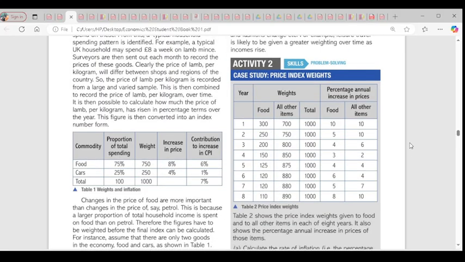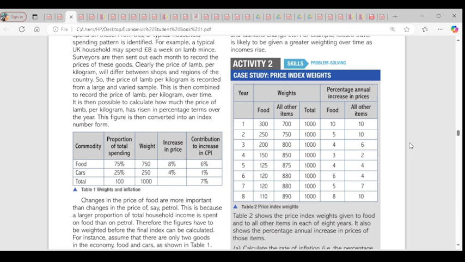The price for food for the base year is 300, and for all other items it is 700. So the total price index is 1000 for the base year. Now the second year, for food the percentage change is 10%. So year 2 is 250, which is a reduction in food, then an increase in other items. Did you get it? Yes. So the price for food reduced in the second year to 250. The price of other items increased by 50 to 750, but still we have 1000.